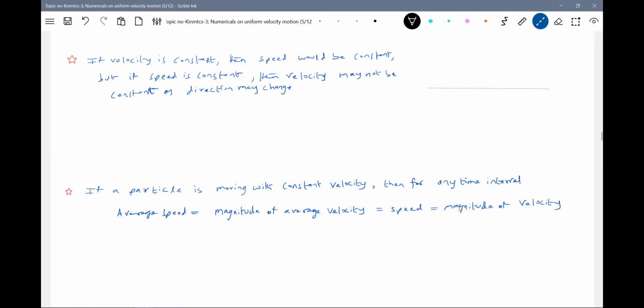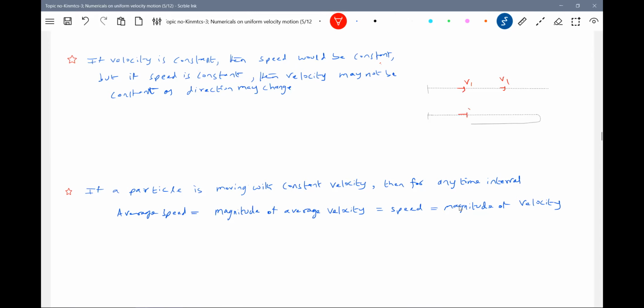If velocity is constant, then speed must be constant. I'll give another example where it will change the direction. Here, particle 1 will continuously move in the same direction. If velocity is constant, then speed would be constant. Yes, it must be, that is a correct statement. But if speed is constant, then velocity may not be constant, as the direction may change.